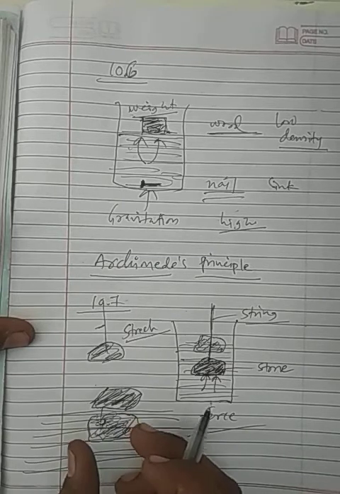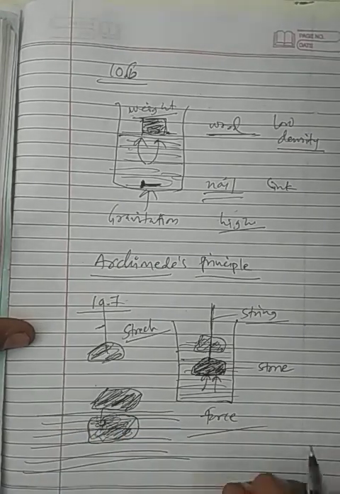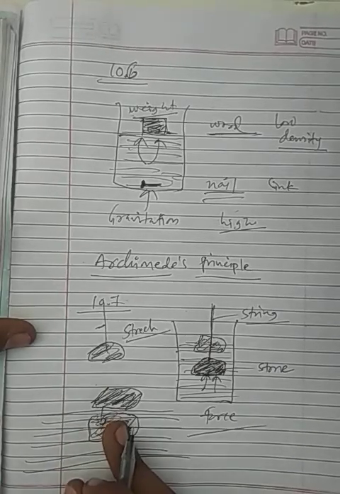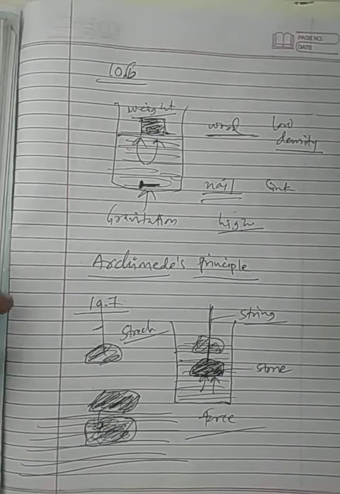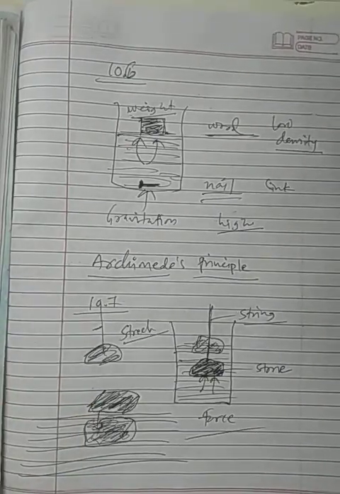The water will displace from here, so the amount of fluid which is displaced by this stone will be the same as the force acting on this stone.